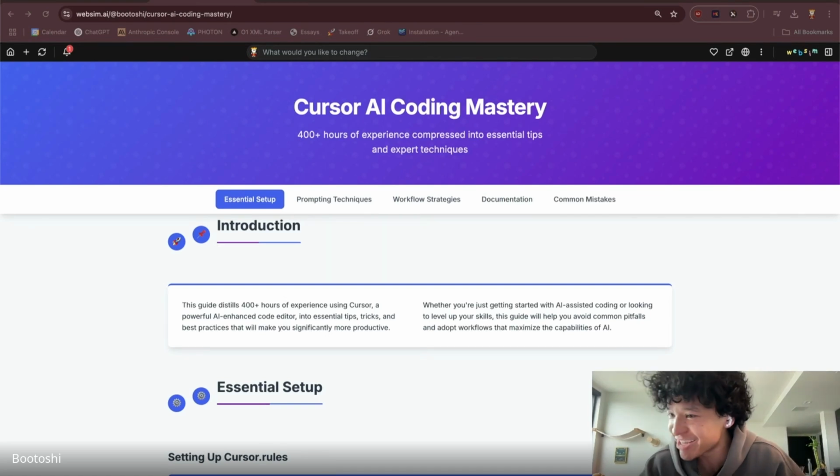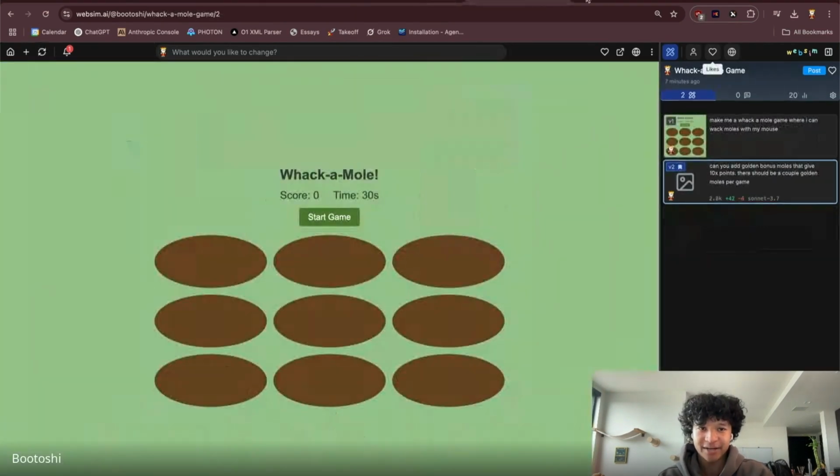Gemini just ships a lot of updates really easily. Sorry, going back to this.